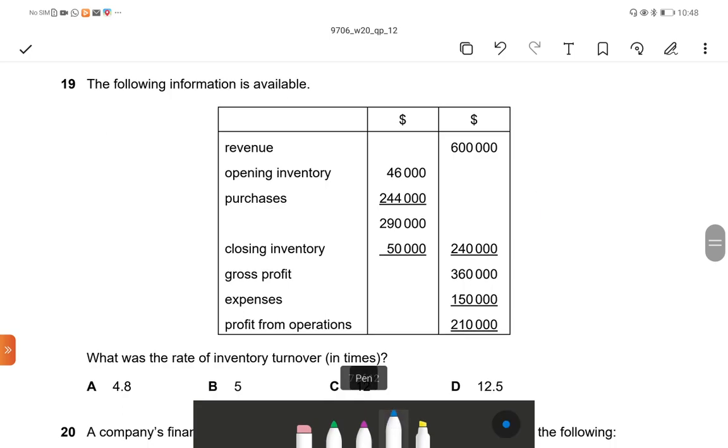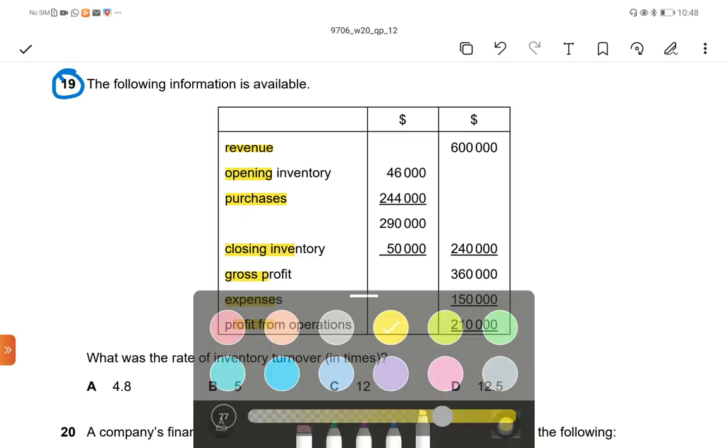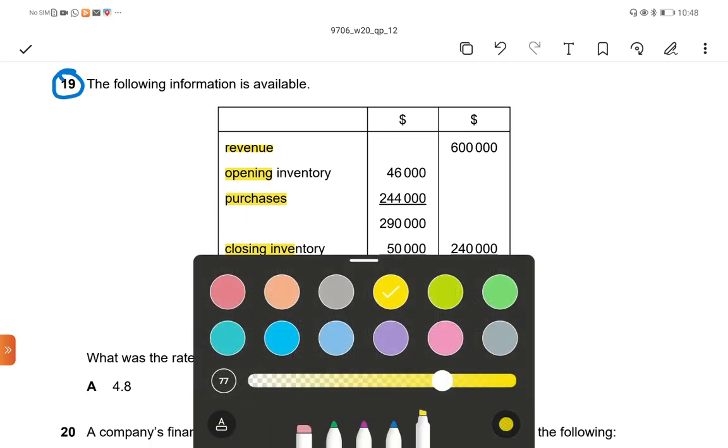Question number 19. The following information is available. Revenue 600,000 is given. Opening inventory, purchases, closing inventory, gross profit, expense, profit from operation. They are given one income statement. What was the rate of inventory turnover? The question is, what is the inventory turnover ratio?